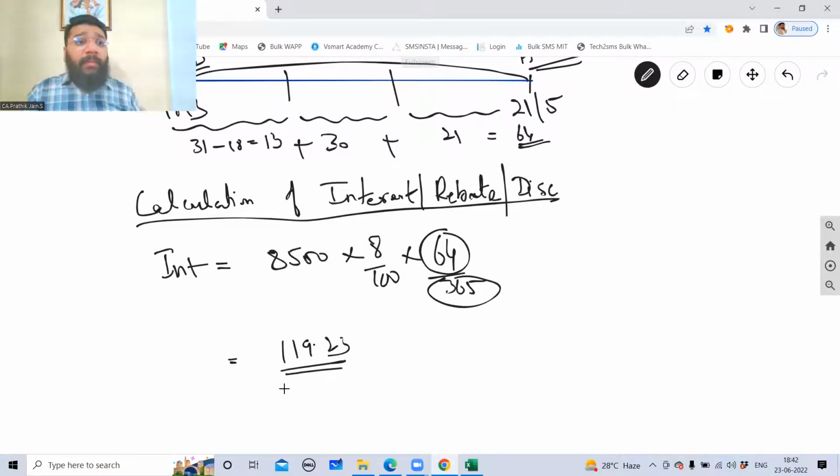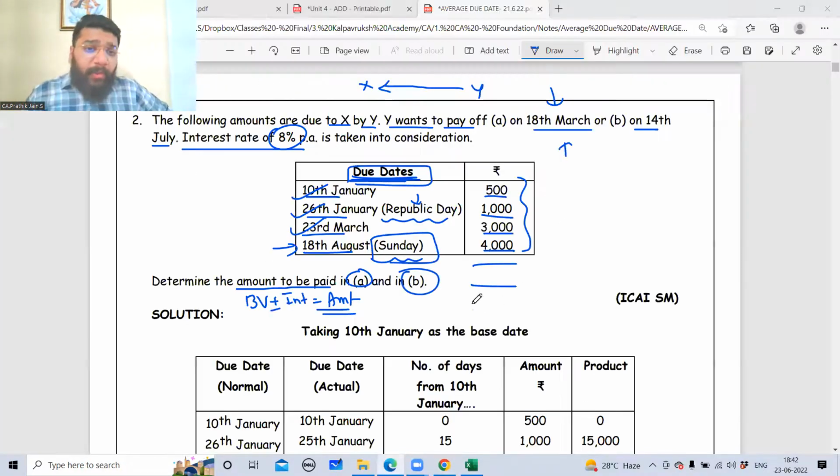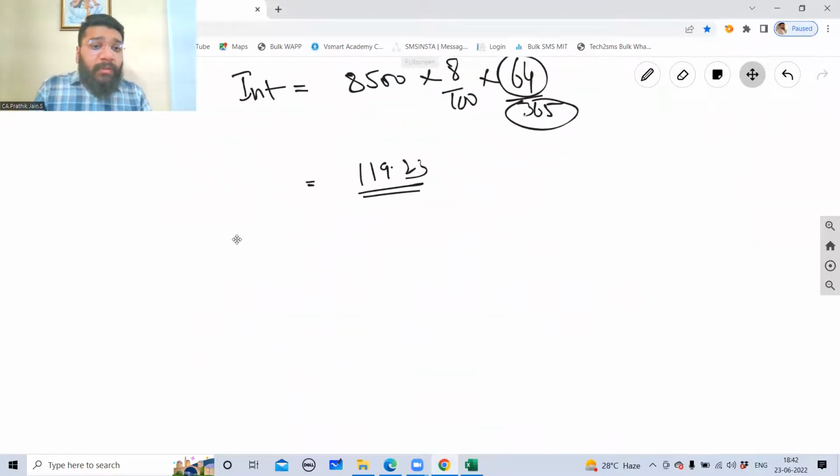Is this the answer? Online people, I'm waiting for your responses. Yes or no? Yes, sir. Now, what is the requirement of the question? Determine the amount to be paid. So now, guys, therefore, you can round this off. So now this is round off or round up? This will be always round off.